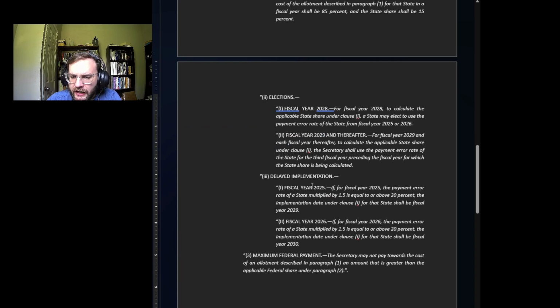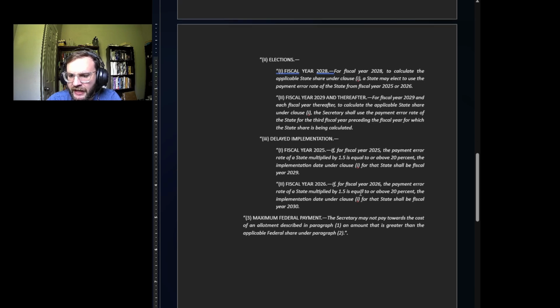So, delayed implementation. If for fiscal year 2025 the payment error rate of the state multiplied by 1.5 is equal to or above 20%, the implementation date under clause (I) for that state shall be fiscal year 2029. If for 2026 the payment error rate of a state multiplied by 1.5 is equal to or above 20%, the implementation date for clause (I) shall be fiscal year 2030.